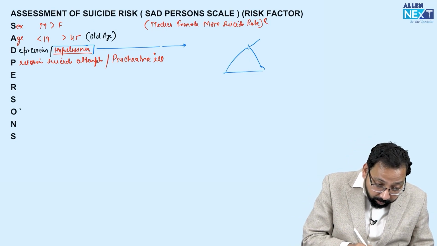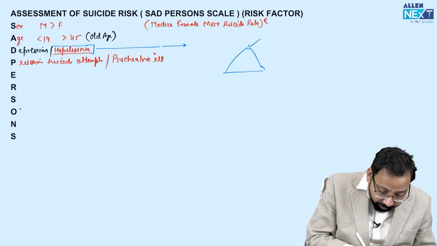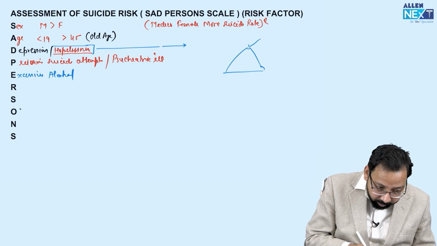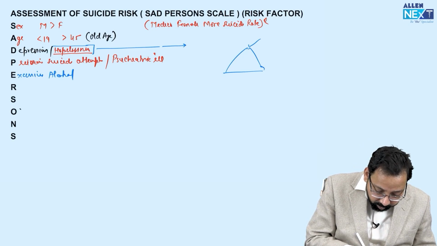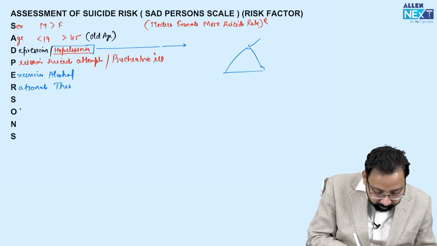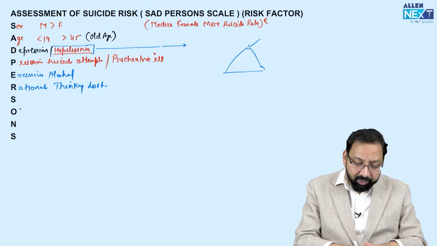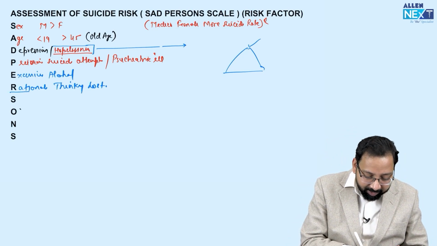Now, E for excessive alcohol. R for rational thinking lost. Actually, this is not my own mnemonic, this is the scale, and R is written like this.